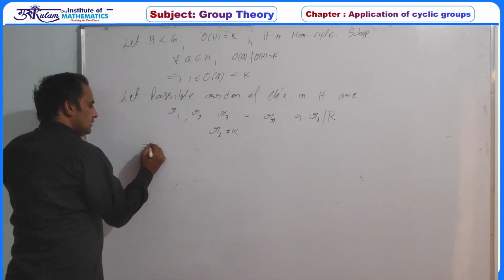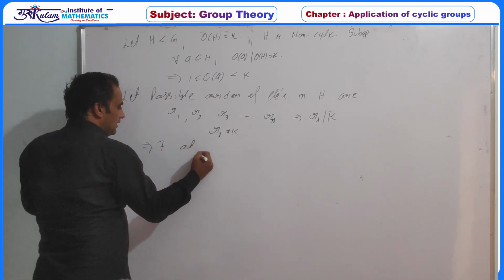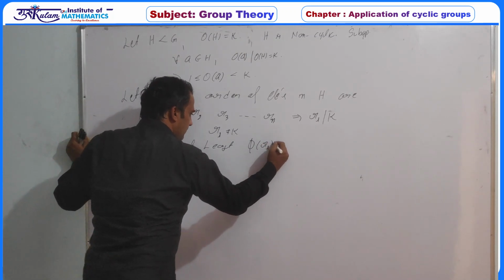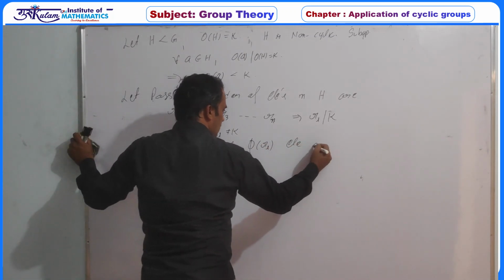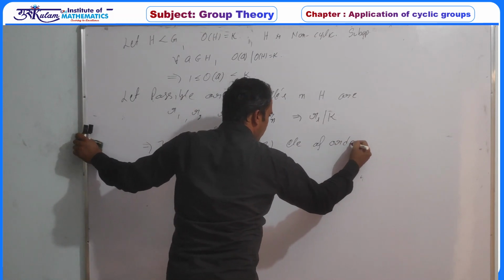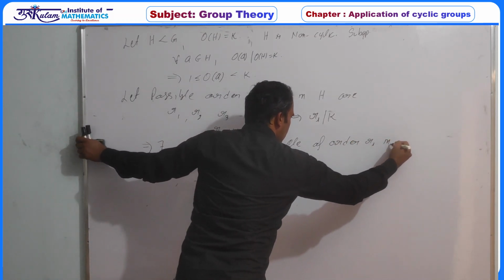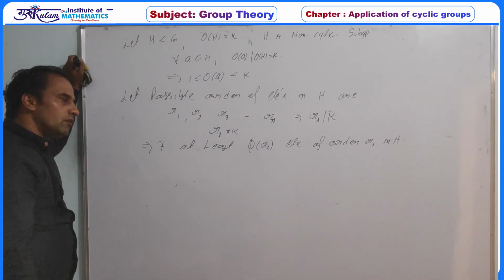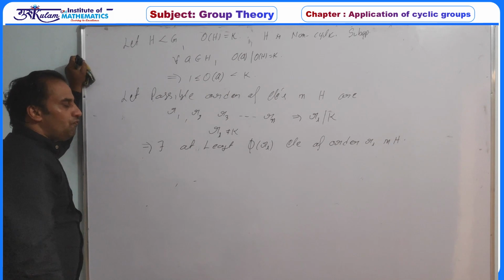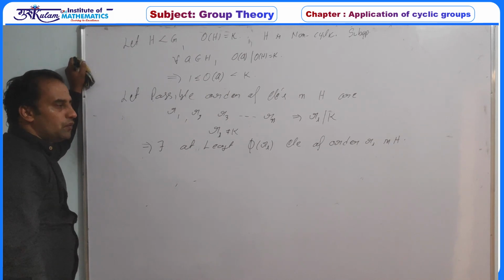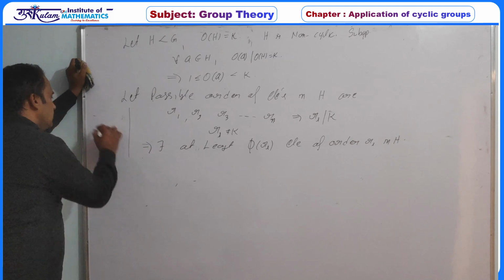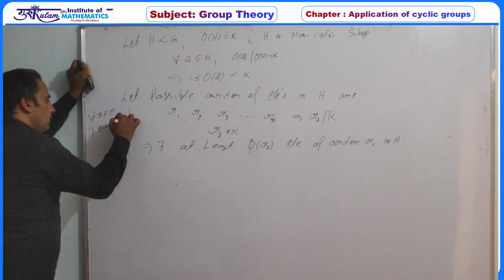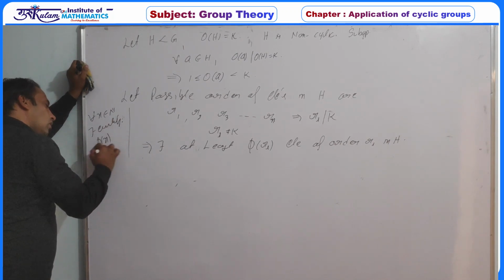So this implies there exist at least phi(Ri) elements of order Ri in H. But in G there are exactly phi(Ri) elements of order Ri, because given that in G, for every n belonging to the natural numbers, there are exactly phi(n) elements of order n.